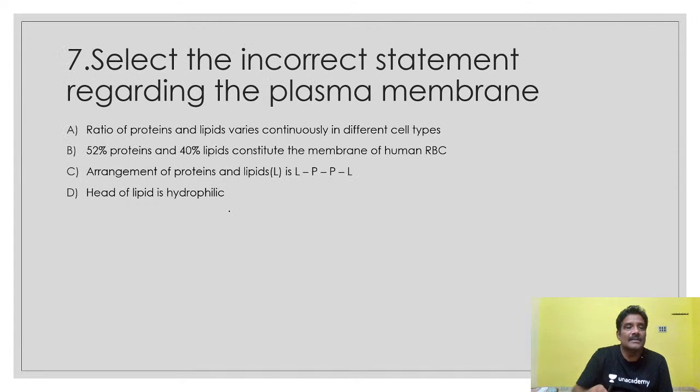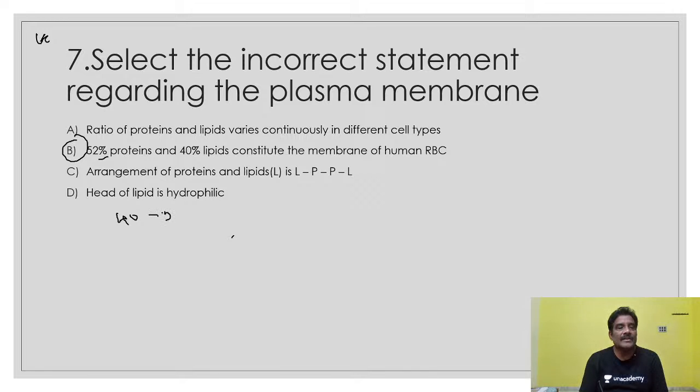Another bit here. Select the incorrect statement regarding the plasma membrane. The right option here is 52%. 52% proteins and 40% lipids constitute the membrane of human RBC. So this is incorrect regarding the plasma membrane. It is 52% proteins and 40% lipids. That point you have to understand.